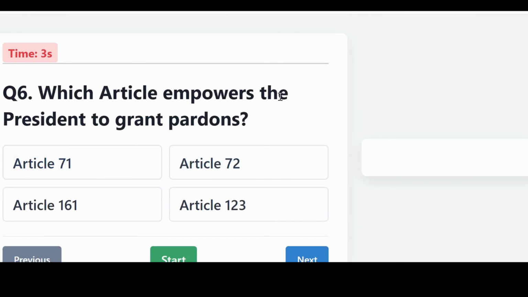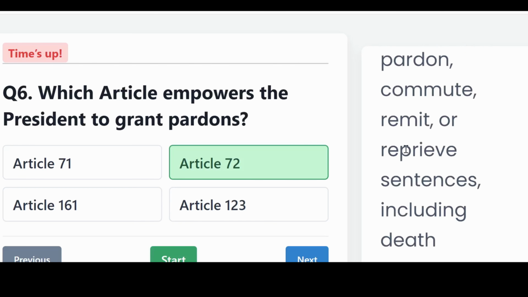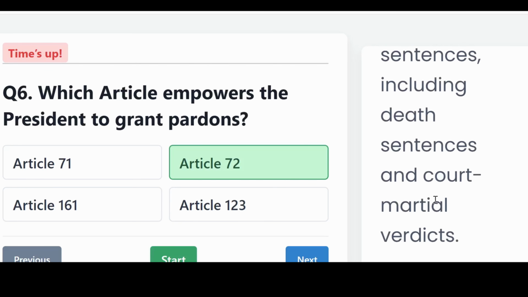Which article empowers the President to grant pardon? Is it Article 71, 72, 161, or Article 123? The correct answer, Article 72. Article 72 grants the President the power to pardon, commute, remit, or reprieve sentences, including death sentences and court-martial verdicts.